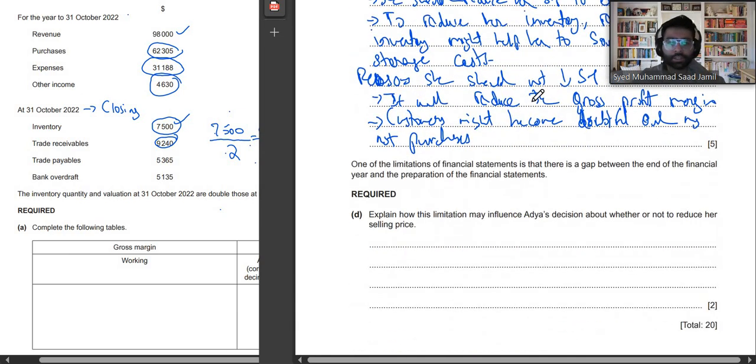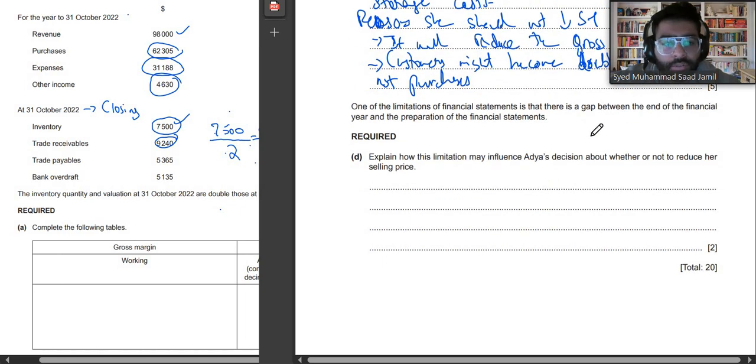Okay, so one of the limitations of financial statements is that there is a gap between the end of the financial year and the preparation of the financial statements. Explain how this limitation may influence Adya's decision about whether or not to reduce her selling price.